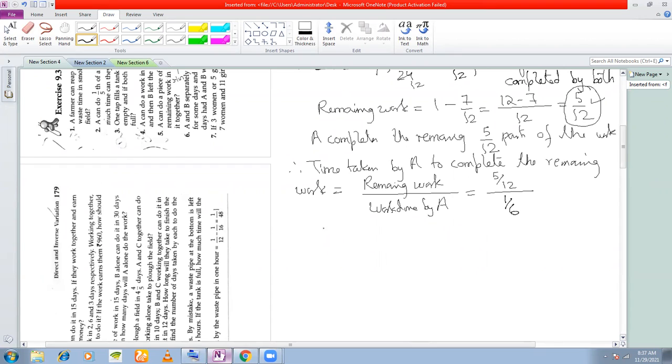That gives 5 by 2, which is equal to 2.5 days. So A finishes the remaining work in 2.5 days.